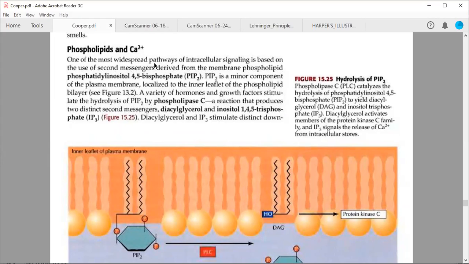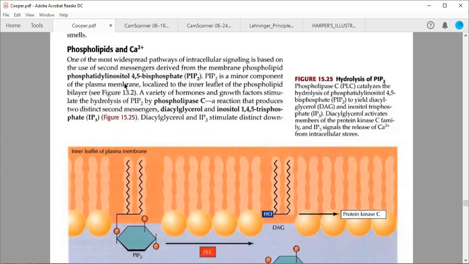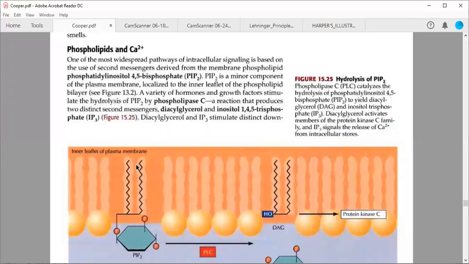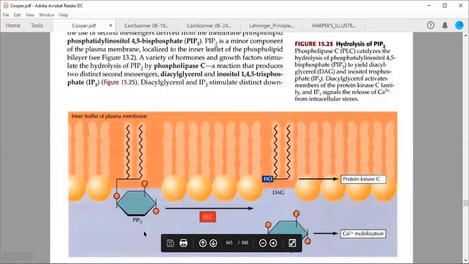One of the most widespread pathways of intracellular signaling is based upon the use of second messengers, which are derived from this membrane phospholipid, PIP2. It is a minor component of the plasma membrane, so underline this, it is not very abundant. But yes, it is going to produce three types of secondary messengers. In this class, we will discuss two, and the other we will discuss either at the end of our class or in tomorrow's class.